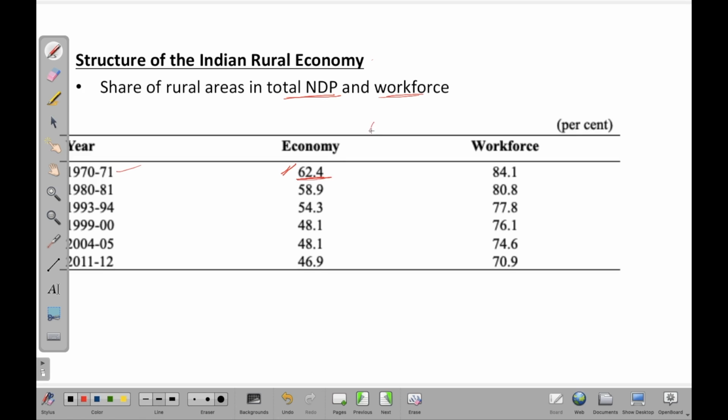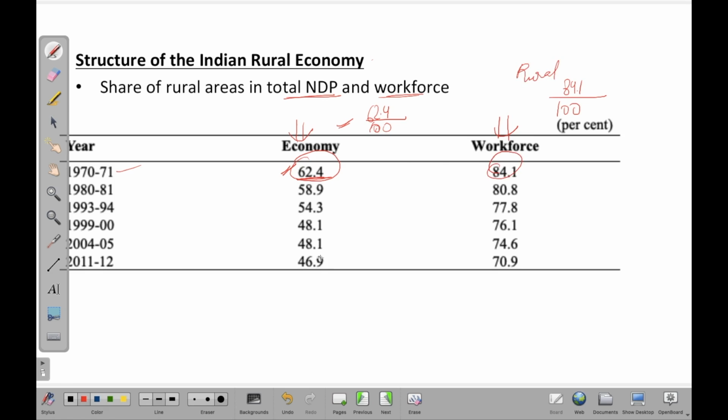That is, if 100 rupees are being produced in a particular country, that is India here, 62.4 rupees were coming from the rural areas in 1970-71. This is the meaning of this particular column, right? And when we consider the workforce of total 100 people employed in India, 84.1 people, that is the approximate number, came from rural India. So this was the structure in 1970-71, right?